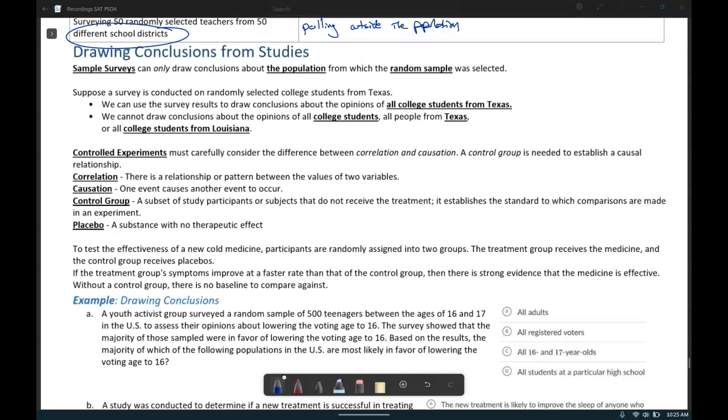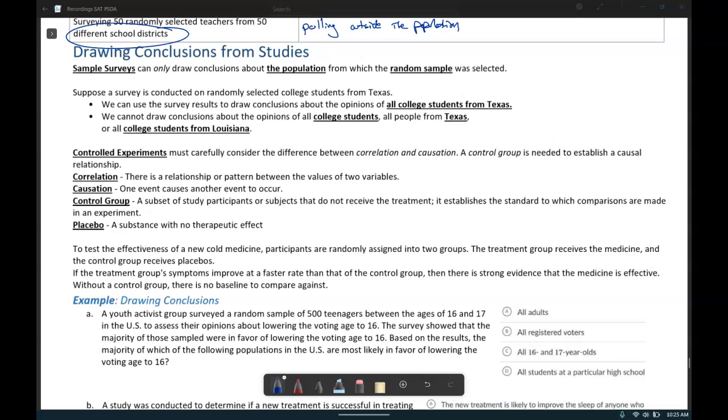Correlation is a relationship or pattern between values of two variables. There are a lot of things that are correlated that have very little relationship to each other. For example, if you look at the average stock price of Lululemon Corporation, and you look at the average family expenditure on bacon for those related years, you find that as bacon expenditure goes up, the stock price of Lululemon also goes up. There's a correlation between those two. But just because there's a correlation does not mean that one thing causes the other. A rise in the amount of bacon consumed does not necessarily lead to a rise in the stock prices of Lululemon.